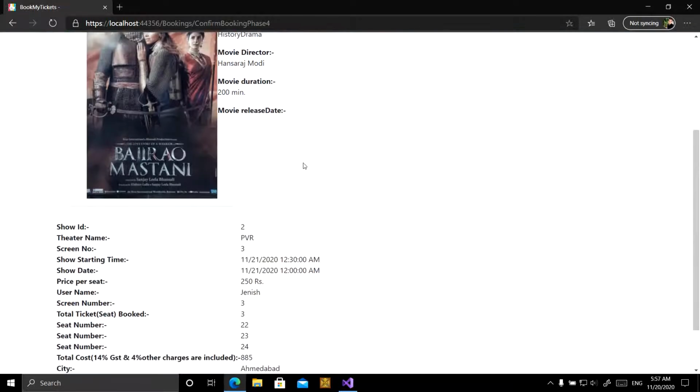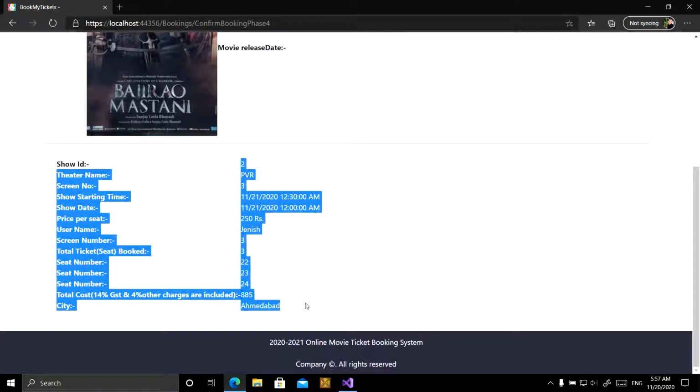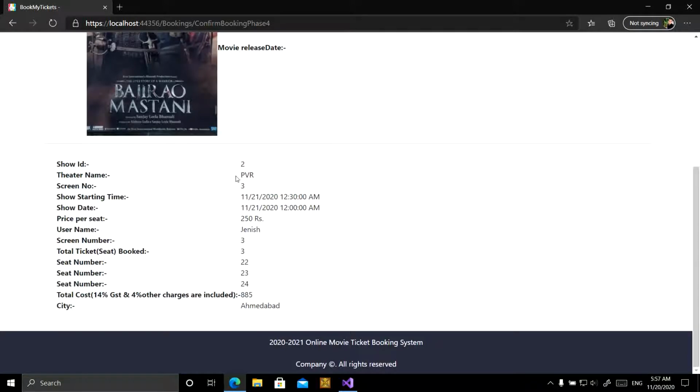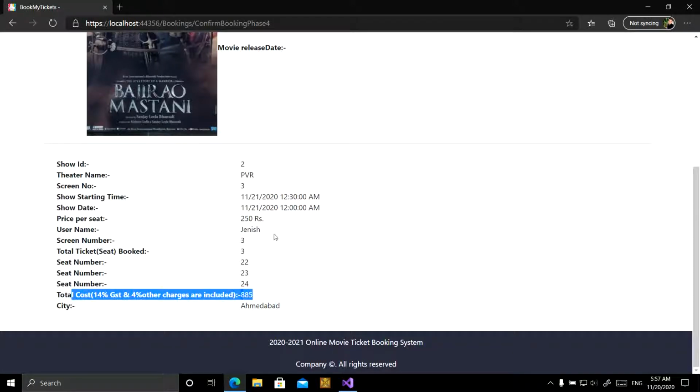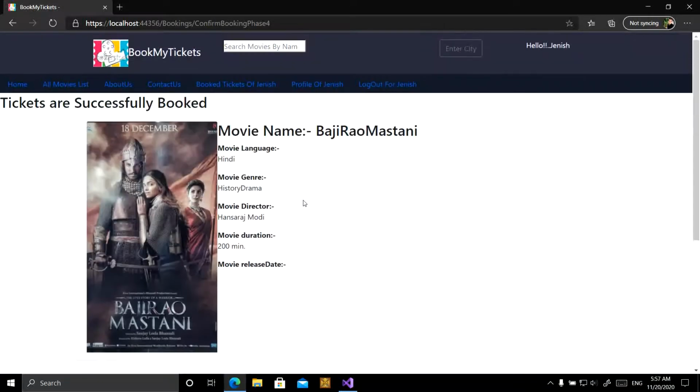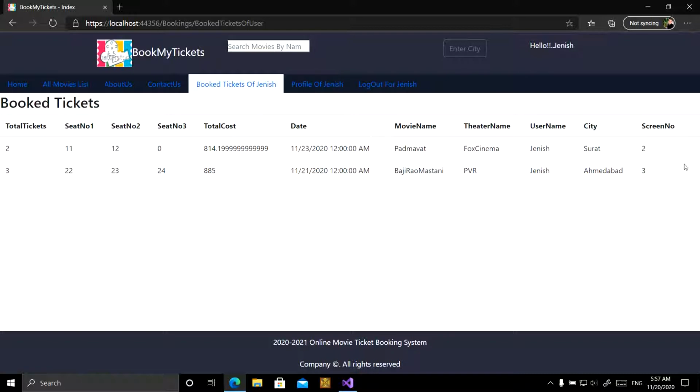This is the movie detail. All the ticket details are shown here, like show ID, theater name, screen number, price per seat, total amount, and city. And from this menu you can see the booked tickets also.